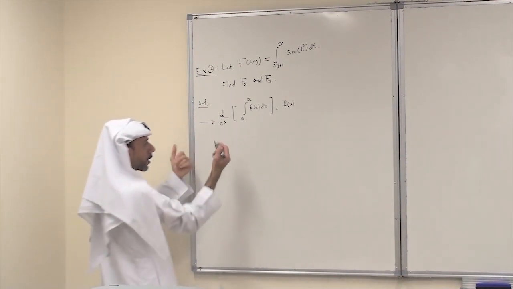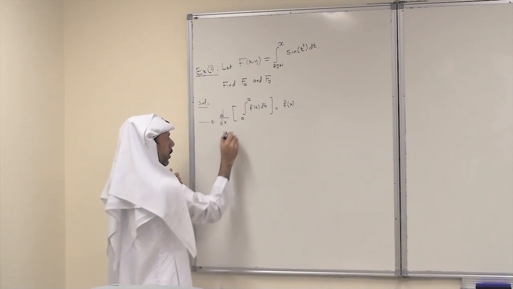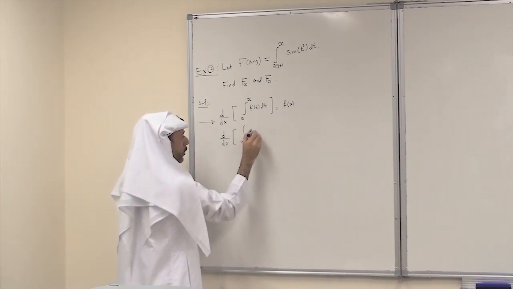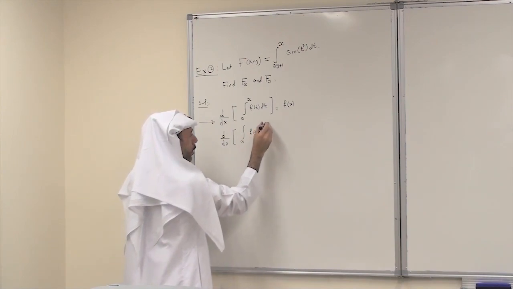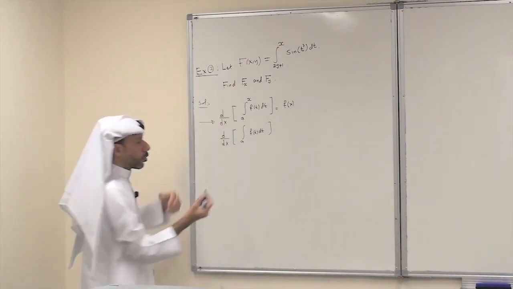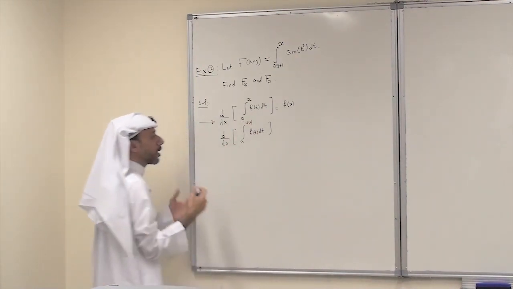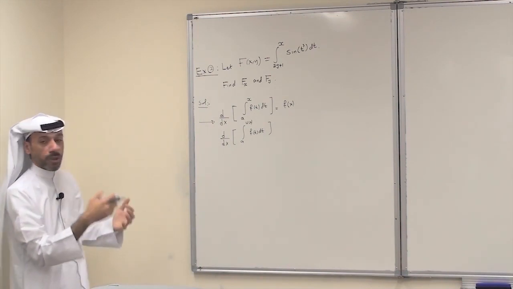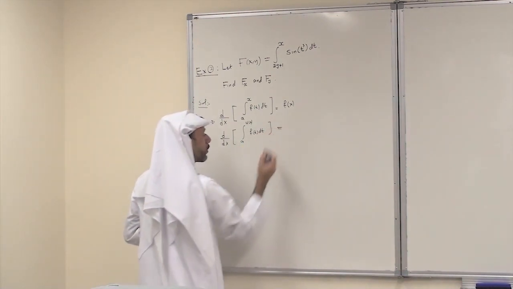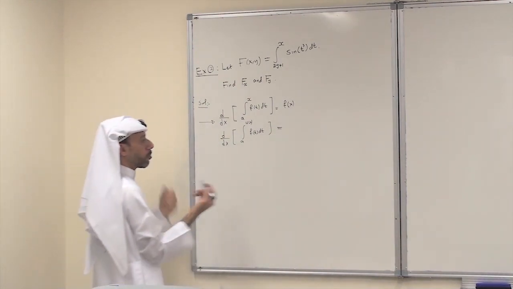And also a generalization of this one: d/dx of the integral from a to u of x of f of t dt. But the upper limit is not x, rather any function of x, for example u of x. So it is x squared, x cubed plus 1, any function of x. Here the derivative is given. In fact, we apply the chain rule and the rule from Math 102.